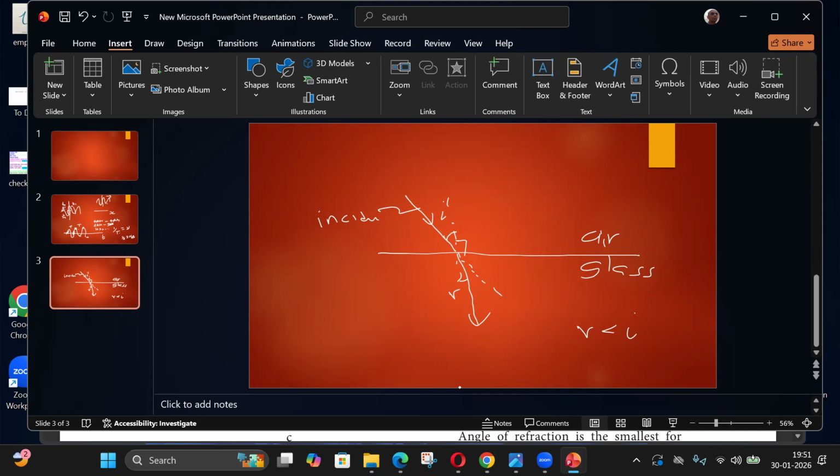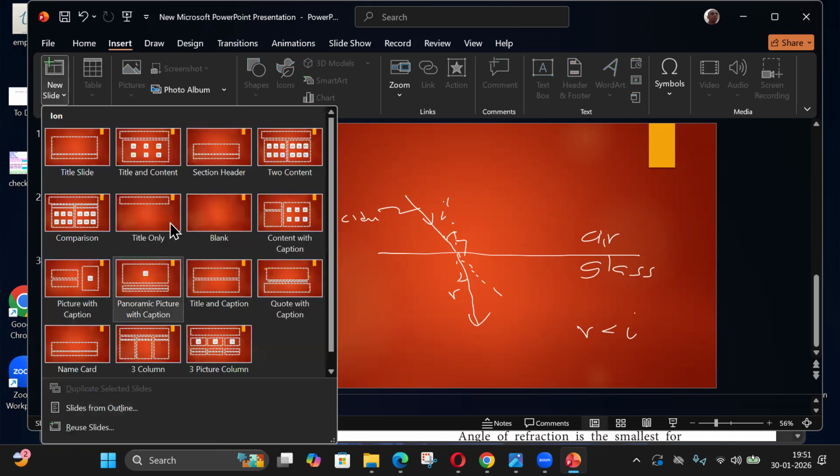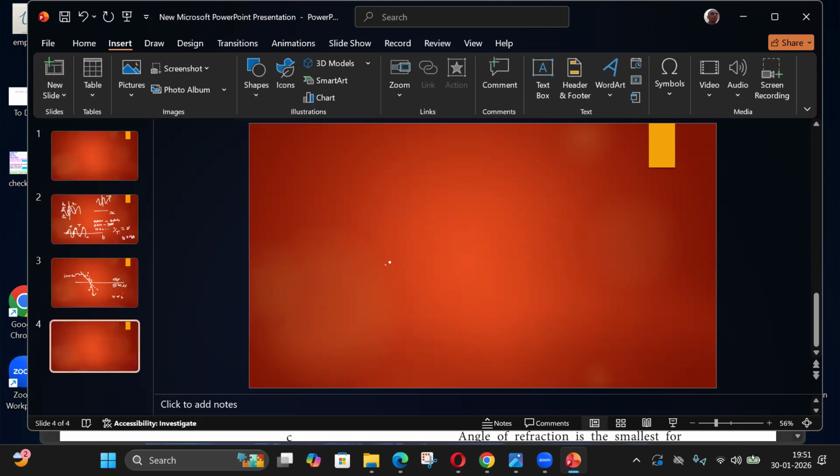Any two lines will form a plane. If you have two lines, this is the plane formed by the two lines.